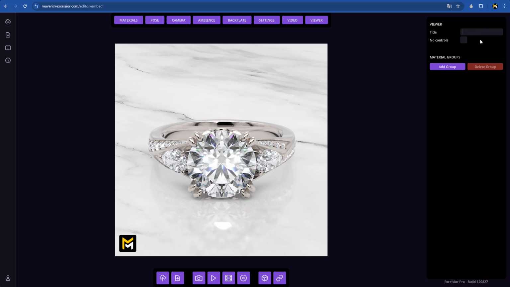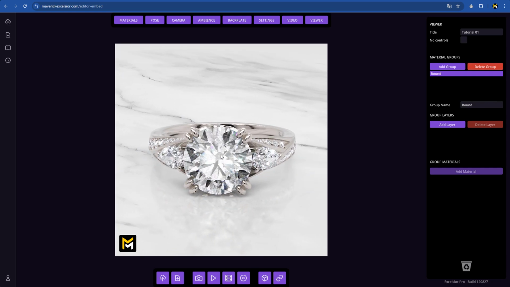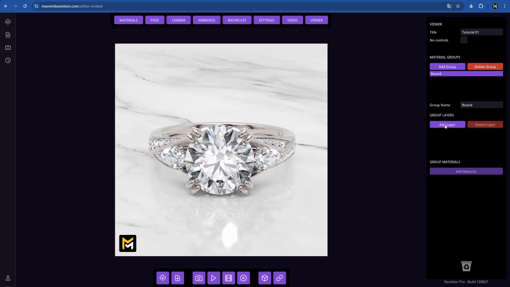First, let's give it a title. I'll name this one Tutorial 01. Now let's start creating groups. We'll add a group here and rename it to Round, since it'll be our center stone. Next, let's add its layer. Here, we can see the layers from our file. The Gem 01 layer is the center diamond, so we'll select it.